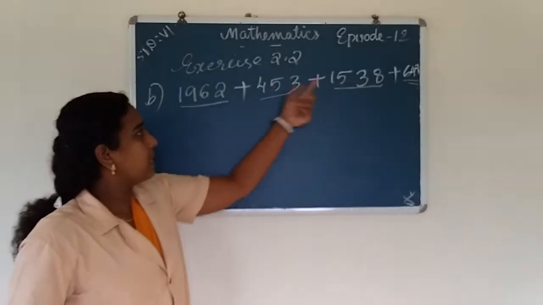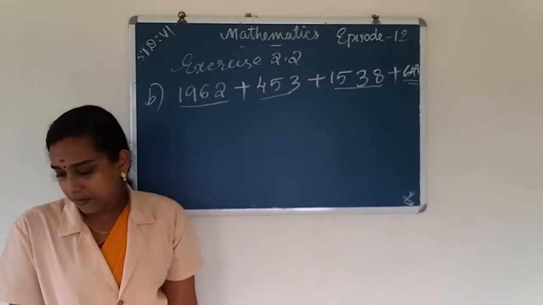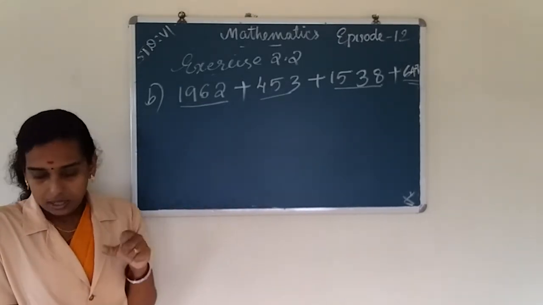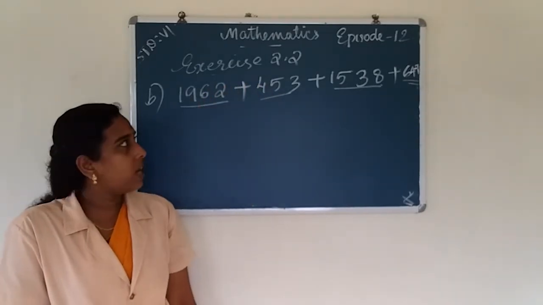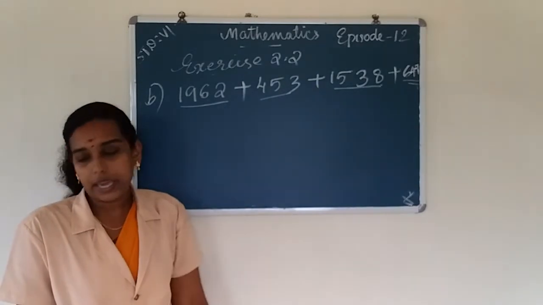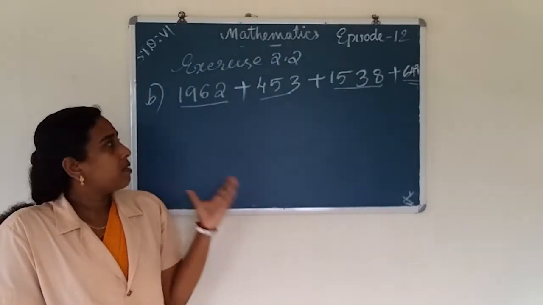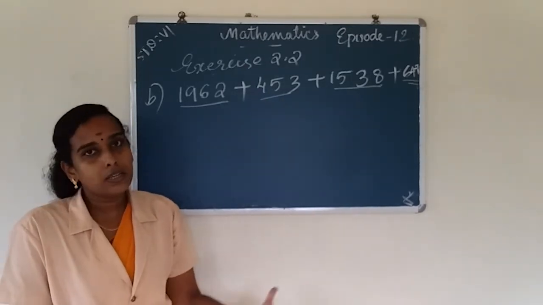So 453 and 647 are the smallest numbers of these four, and the other two are the biggest numbers. So we take the biggest numbers into the same bracket and the smallest numbers into another bracket.